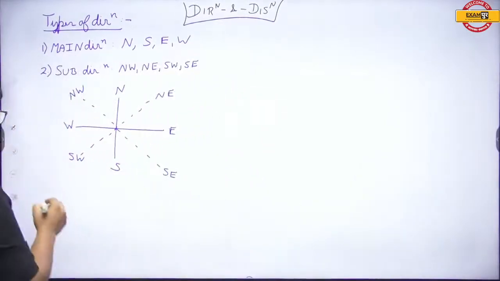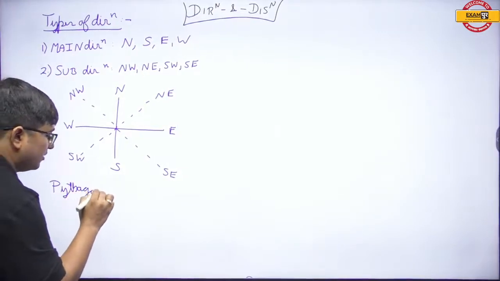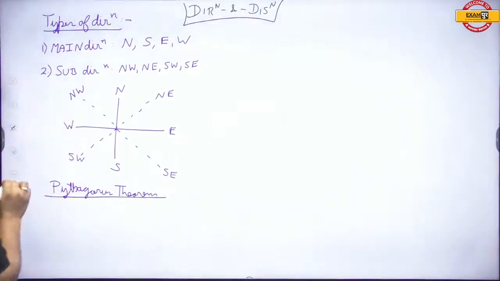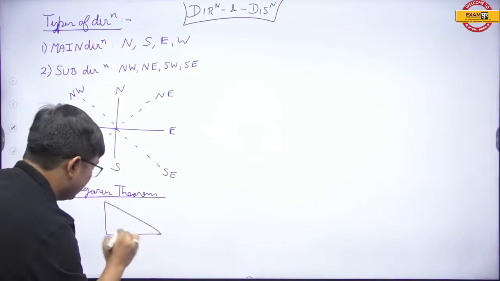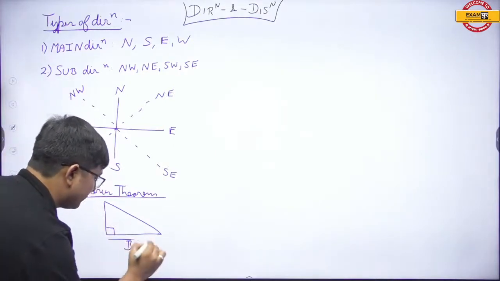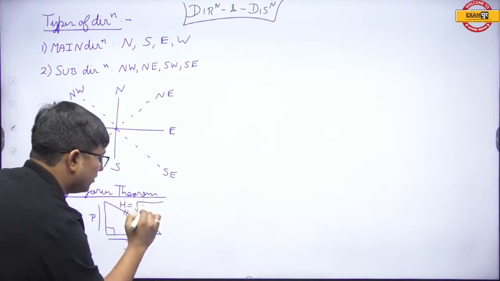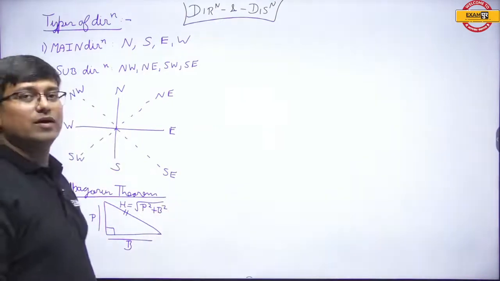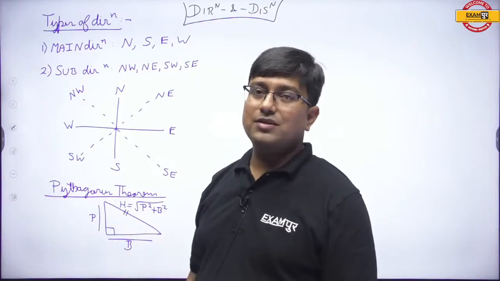Now, this is not enough. We also have to talk about the Pythagoras theorem, which is equally important. What does the Pythagoras theorem say? In a right angle triangle, in which one of the angles is 90 degrees, this is the base, this is the perpendicular, and this is the hypotenuse. The longest side, the hypotenuse, is equal to the square root of perpendicular square plus base square.